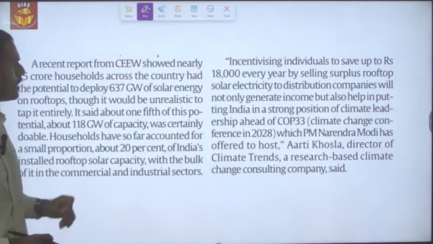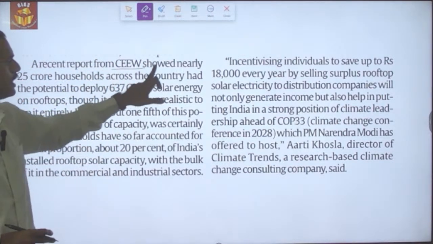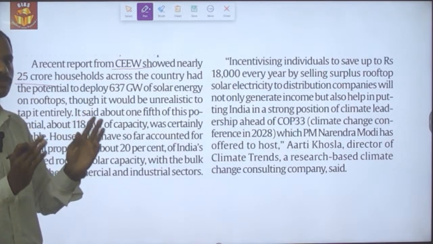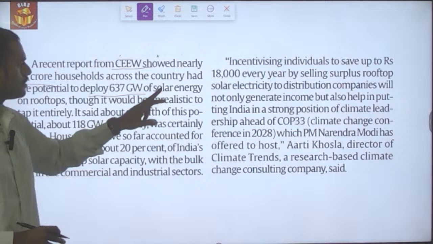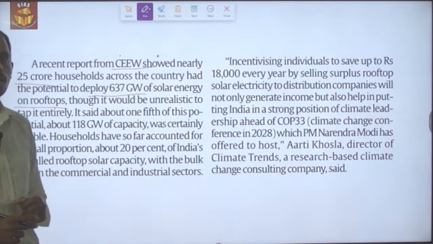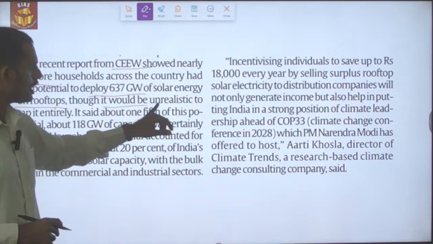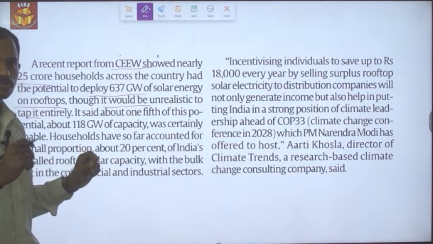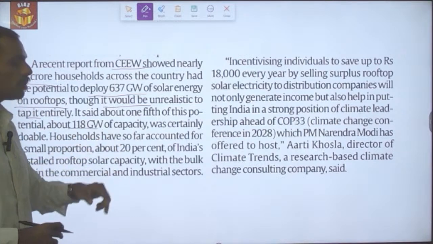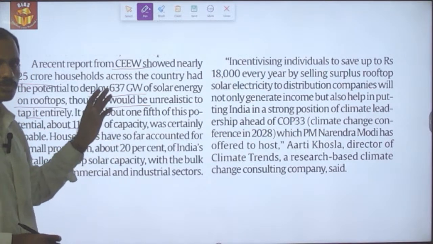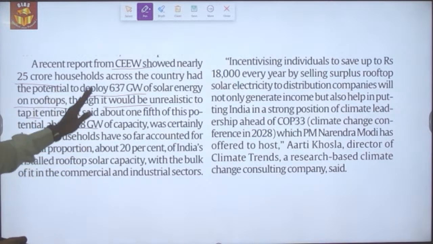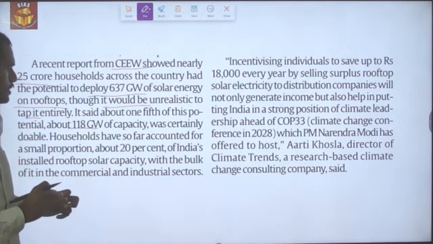And the recent report from the CEEW says that if 25 crore households adopt rooftop solar power, they could generate up to 637 gigawatts of solar energy on rooftops. It would be unrealistic to tap all 25 crore households. It is realistic to tap 118 gigawatts of rooftop solar power, which is one-fifth of it. This is the suggestion that has been made.